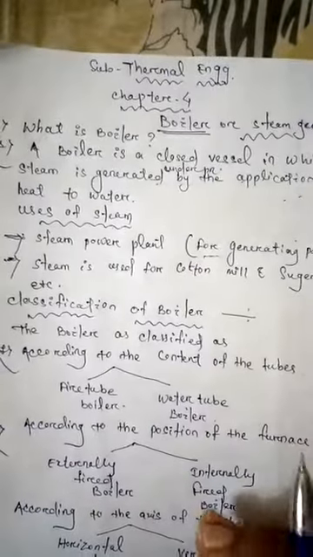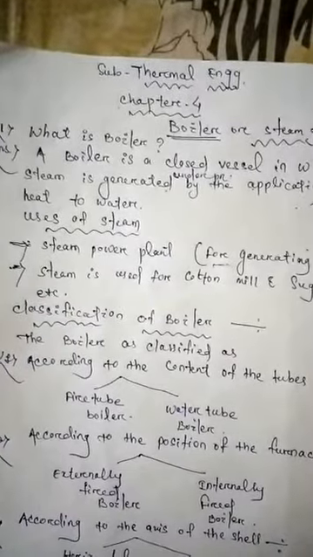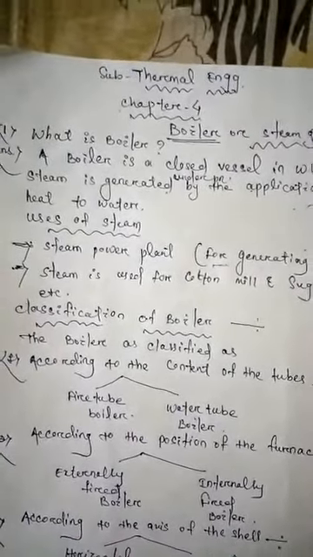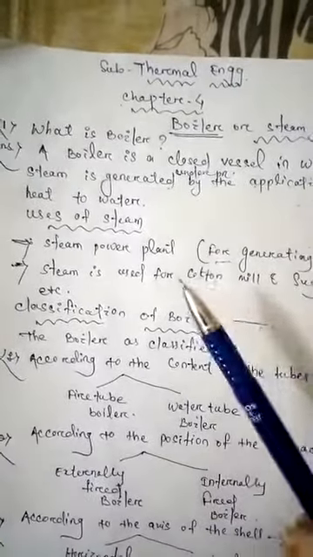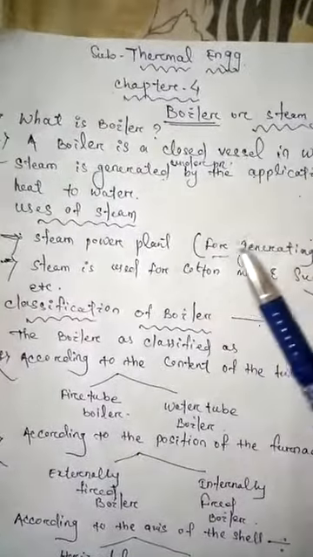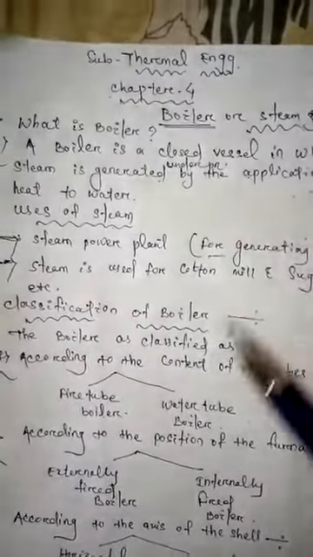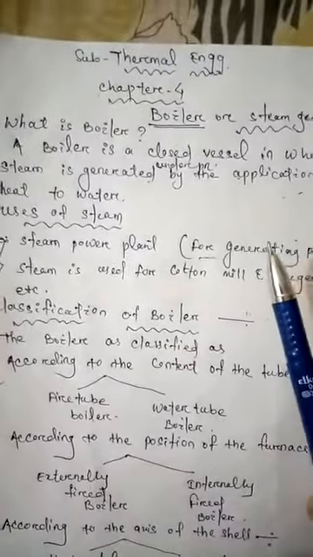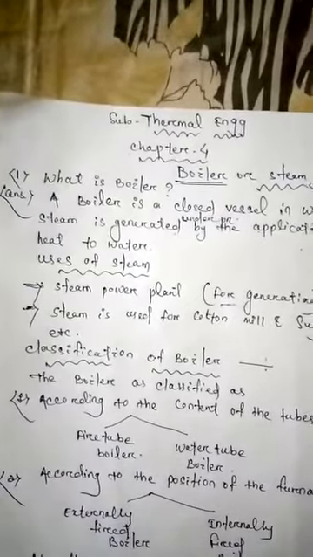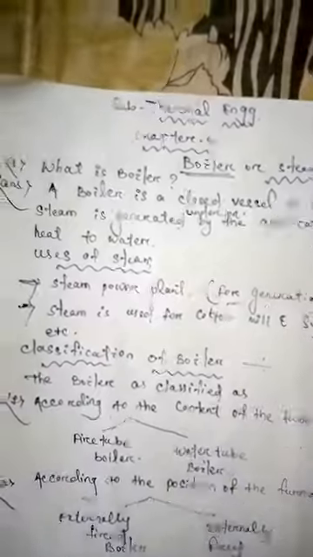In a steam power plant, steam is used to run a steam turbine coupled with a generator to generate electrical energy. And steam is also used for cotton mills, sugar factories, etc.